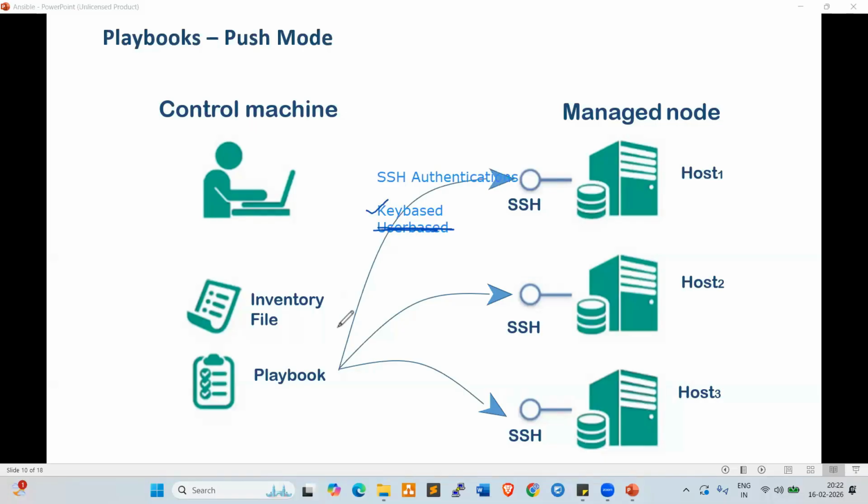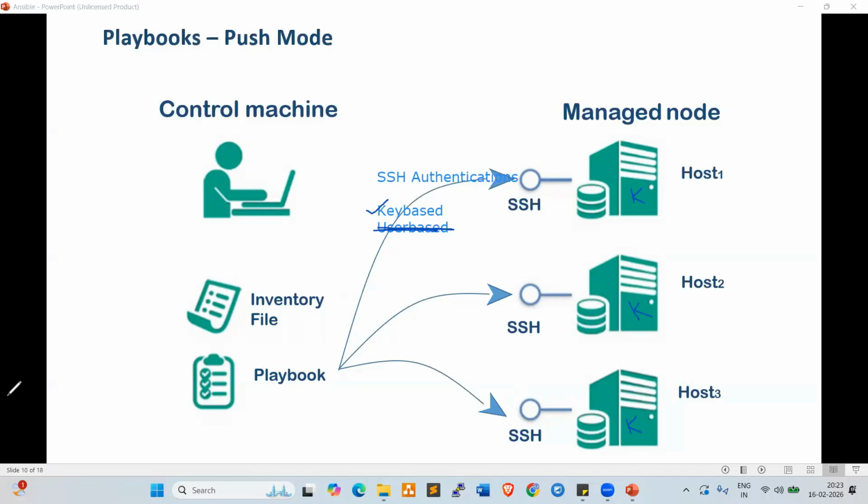What is key-based? We generate one key on the Ansible machine, and that key we add into the host machine, so that the authentication will be established. Once we add the key, Ansible authenticates the target servers. I'll show you practically how we can generate the public key, authenticate, add it to the target machine, access it and communicate.